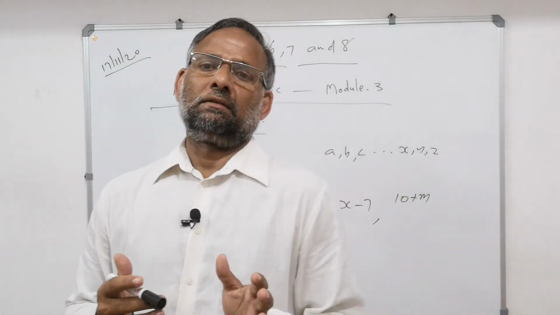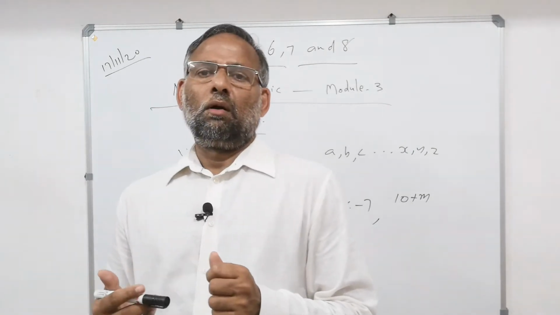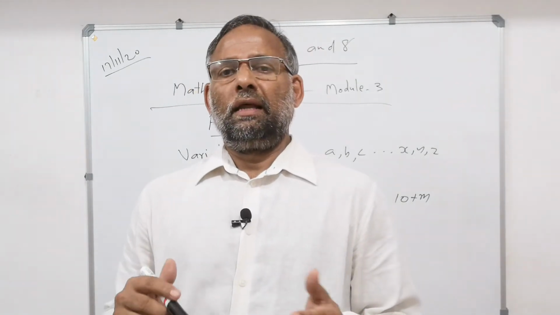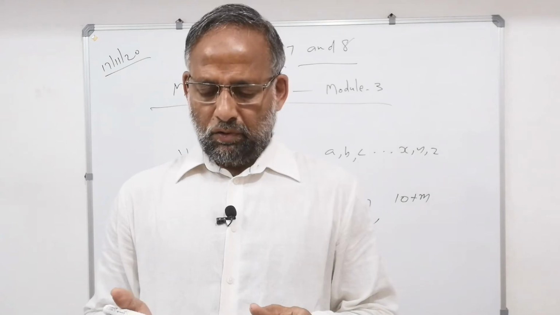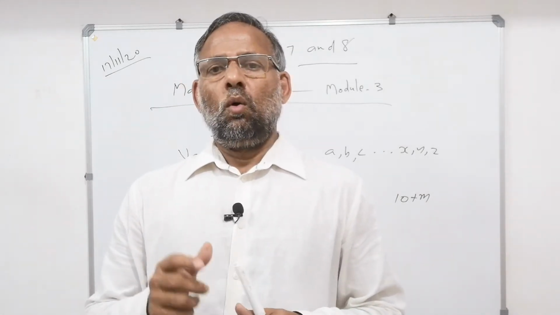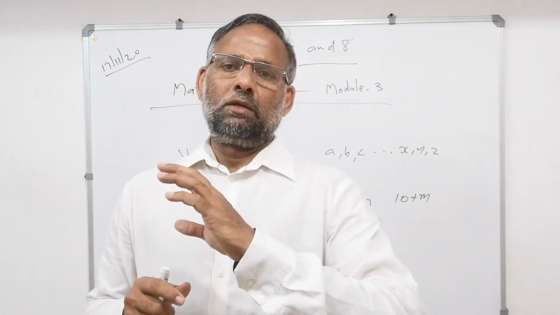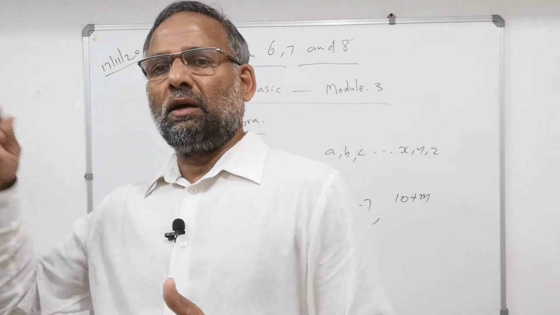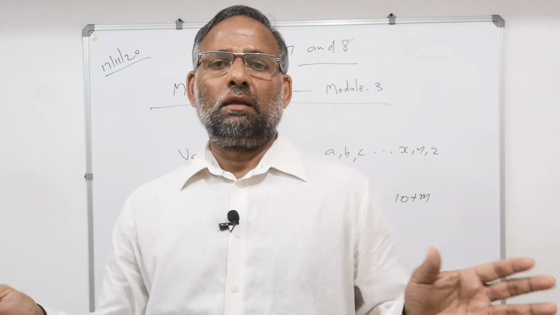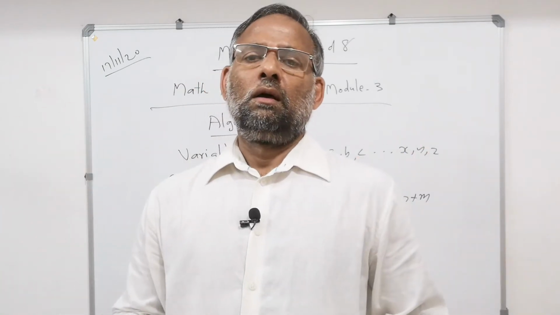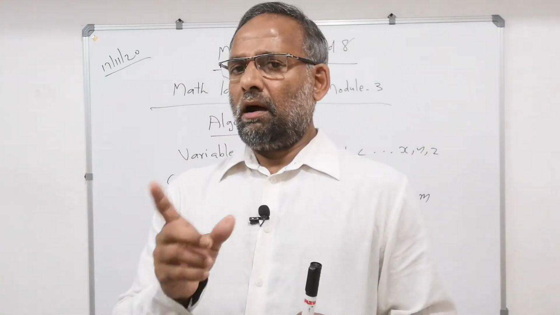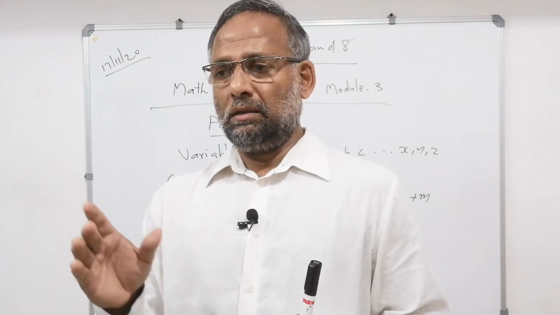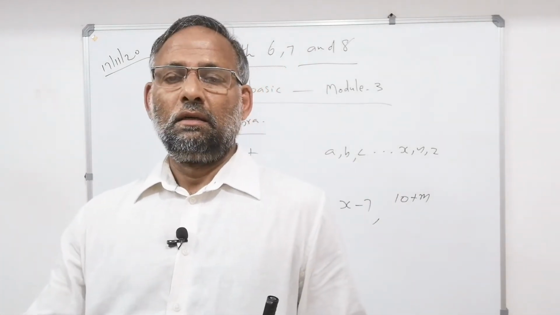Many things are there: polynomial, monomial, binomial. Don't confuse. Monomial means one term, binomial means two terms, trinomial means three terms, and like that four terms, quadrinomial. These all are called polynomial. Poly means many, like polygon, which you studied.